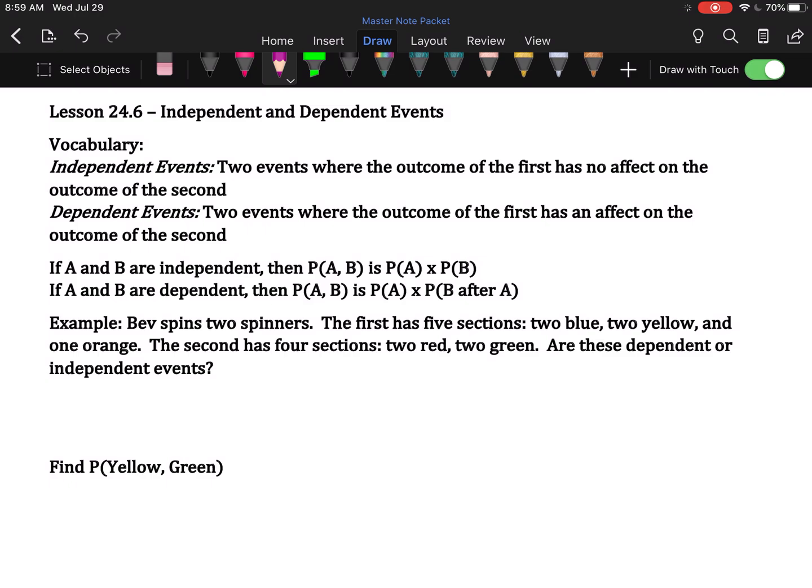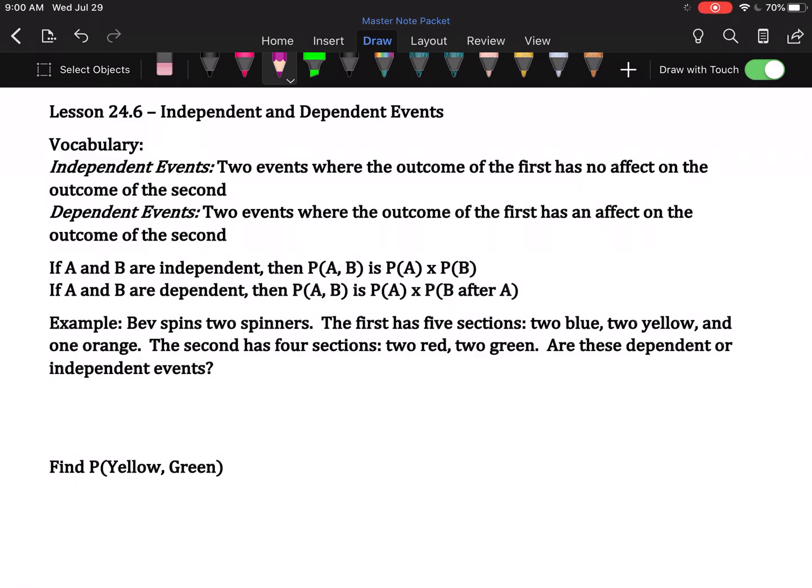Events are dependent when the outcome of the first does have an effect on the outcome of the second. Imagine you have a deck of cards. If you draw the ace of spades, and then you draw another card, you cannot draw the ace of spades again. It's already out of the deck. Those are dependent events.